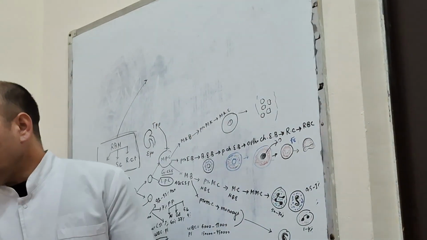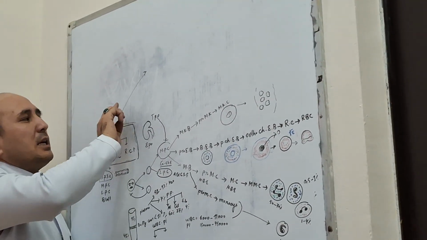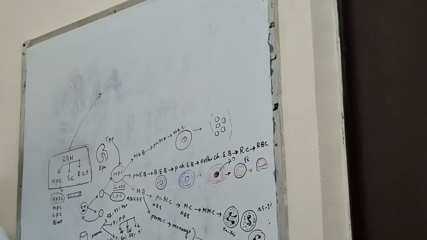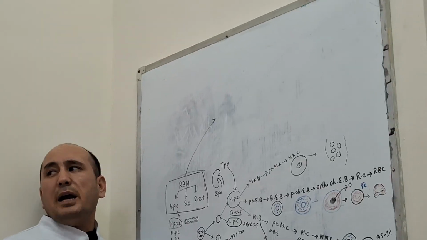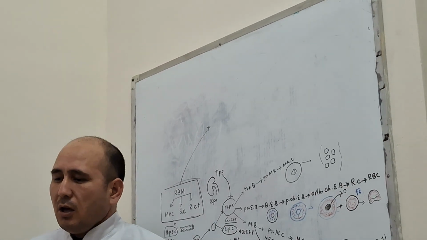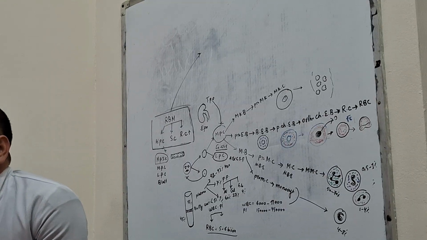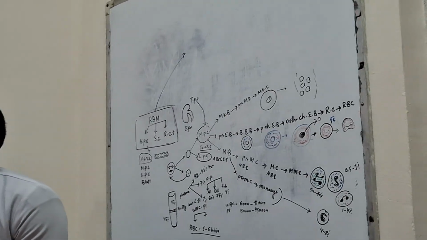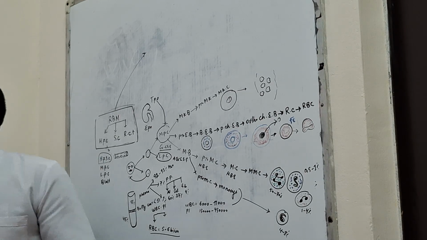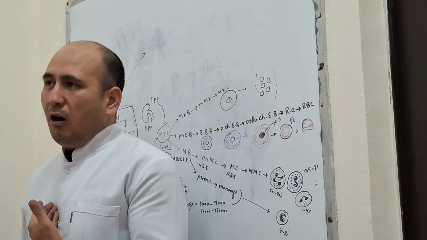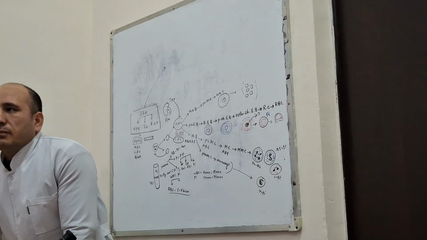T lymphocytes, after formation, leave the bone marrow, circulate within the general circulation, and go to the thymus. What is thymus? Thymus is a bilobar, multilobular organ which is situated anterior to the heart in the medium mediastinum.